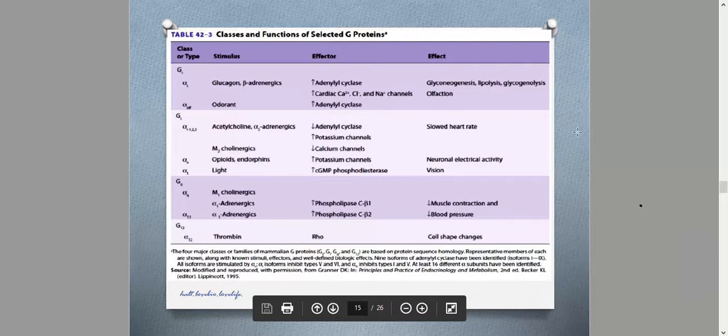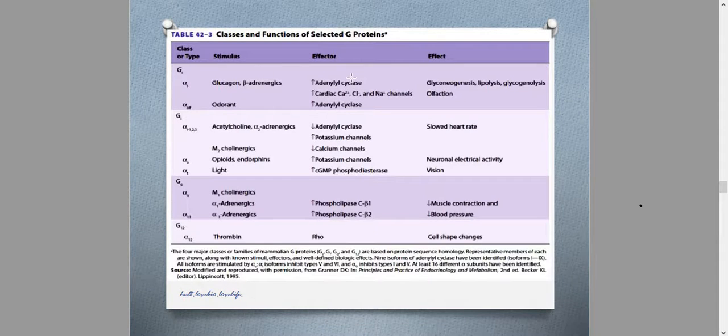No? We can appreciate that the effector molecules are different, right, from one another, but a common item is adenyl cyclase. It's a common effector molecule in two, no, of the G protein families.